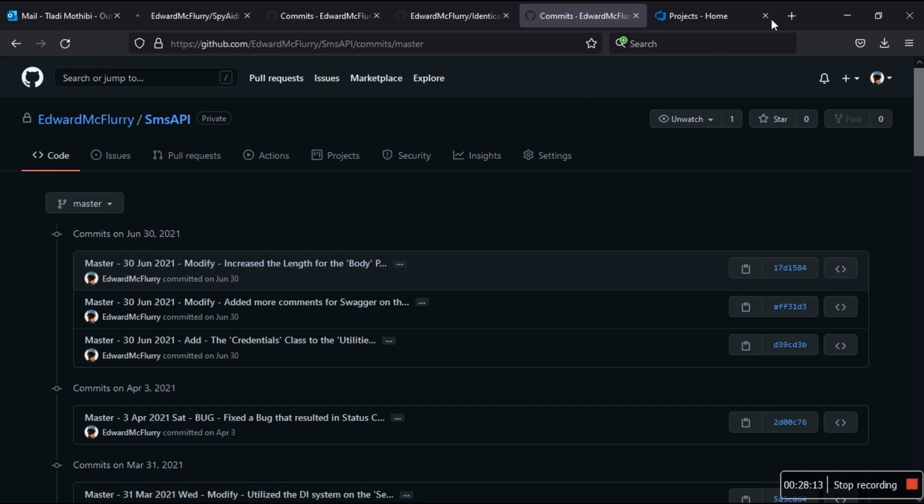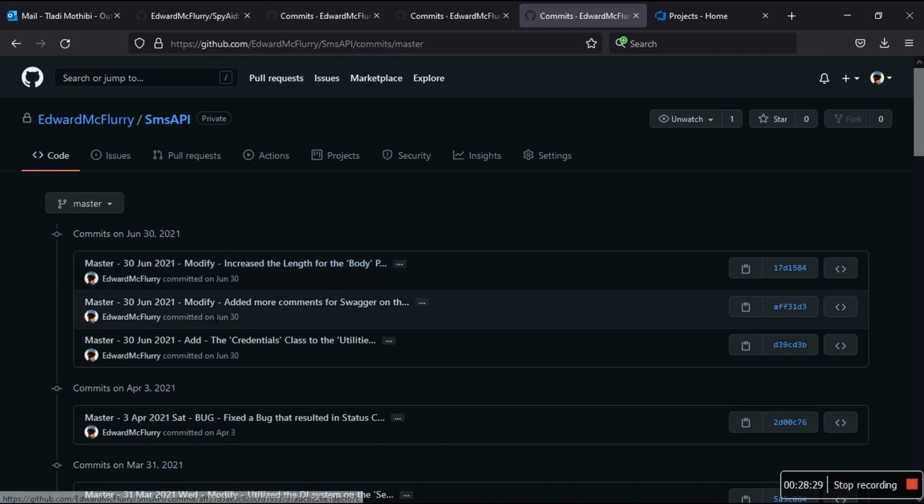Like you heard, we read the description of the commit message, that to make it easy for other fellow developers working on a project. I did this on the 30th. I modify. You see the action, I modify. I increase the length for the body property. Why does it say modify, edit? Sometimes I modify by adding more comments, yes, for Swagger, because there are already comments there.